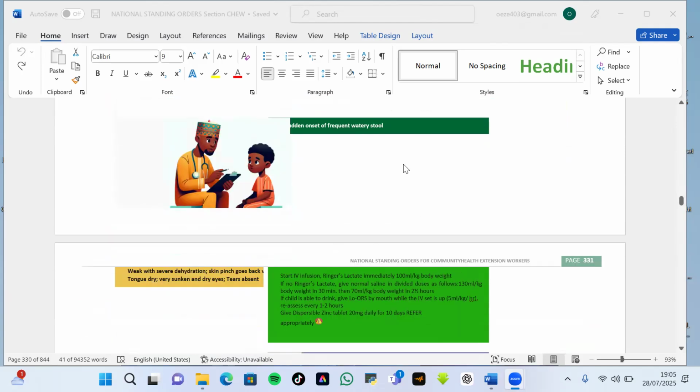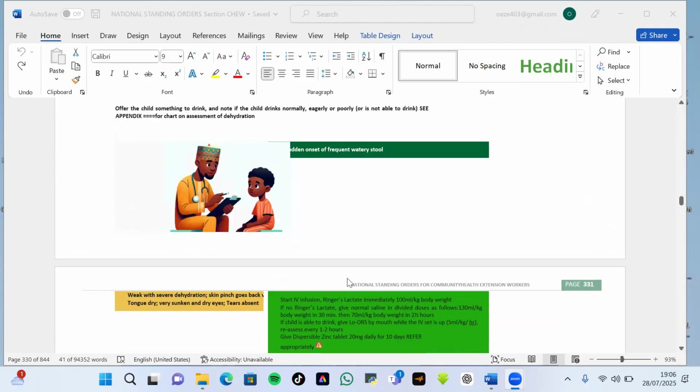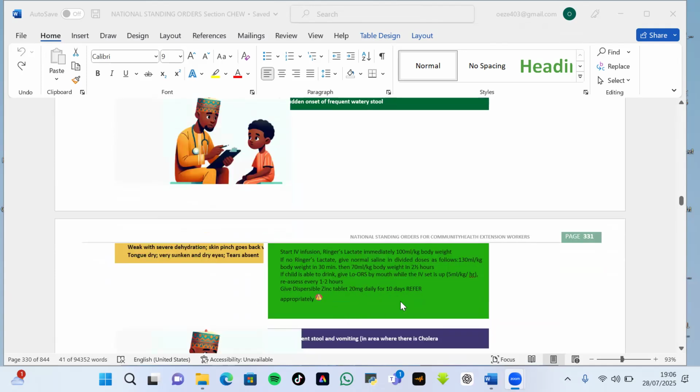Now, by the time you conduct this examination, these are the things you found: weak with severe dehydration, skin pinch goes back very slowly, tongue very dry, and very sunken and dry eyes, tears absent. Now, which is a pointer of a severe form of dehydration from diarrhea. So you are expected to make use of this action here. Take an IV line with Ringer's lactate immediately, 100 ml per kilogram body weight. We call it bolus. Then you take all of these actions here.